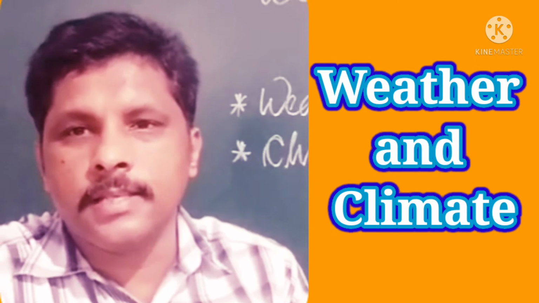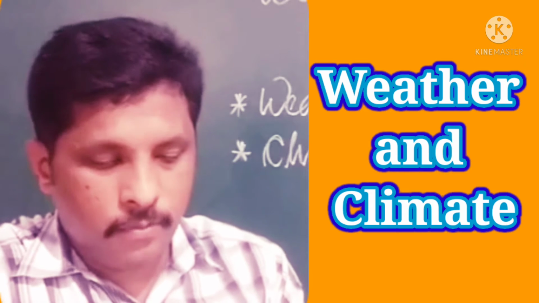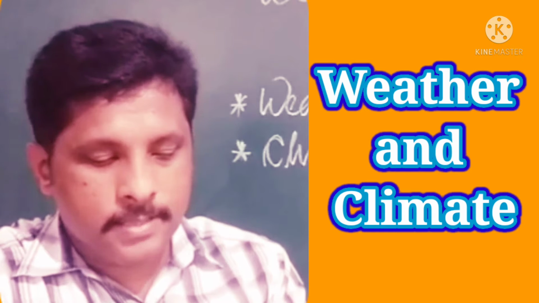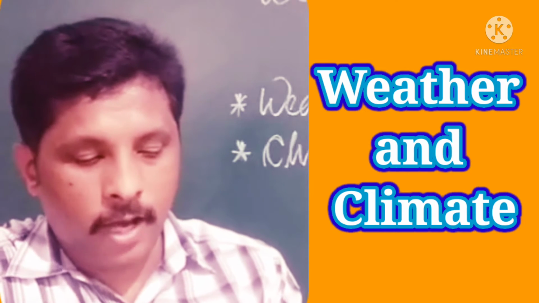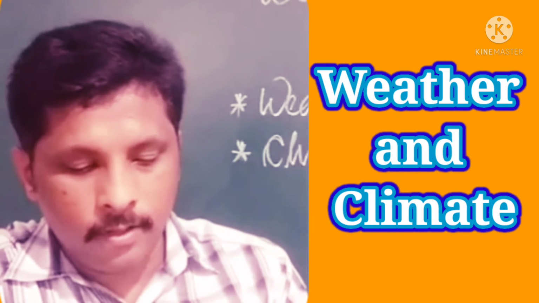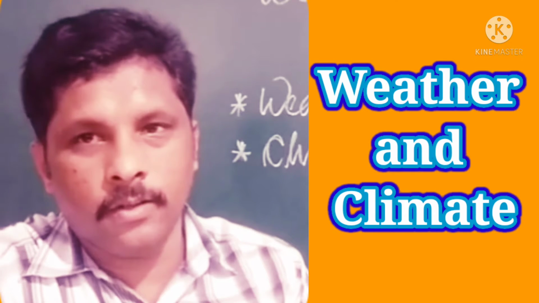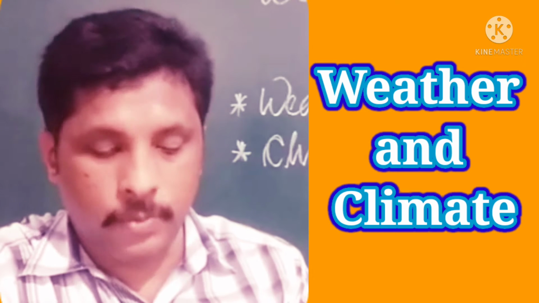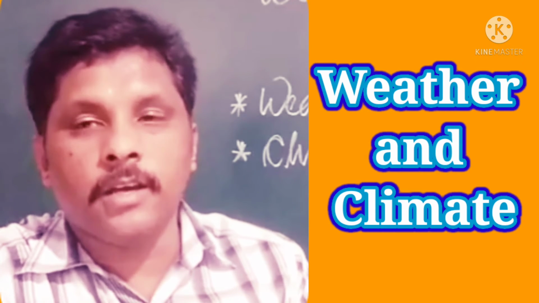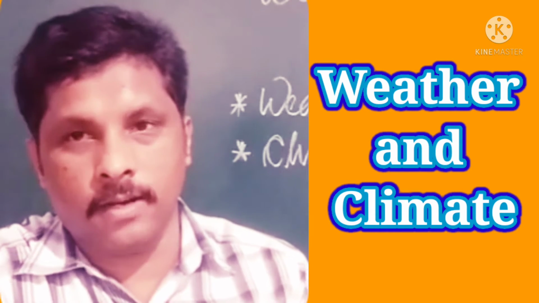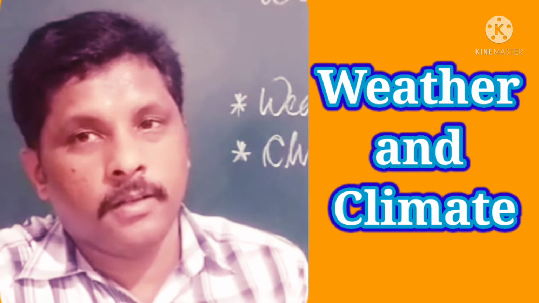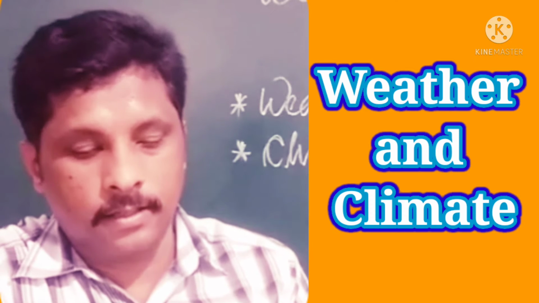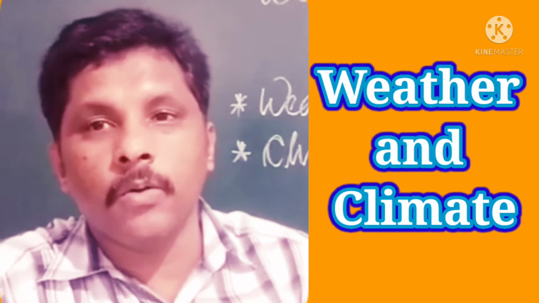Let us study what are the things given in our textbook. Weather and climate introduction. Weather is the name given to the changing conditions of the atmosphere or air which surround the earth. What is atmosphere? Atmosphere is the layer of air which surround the earth.